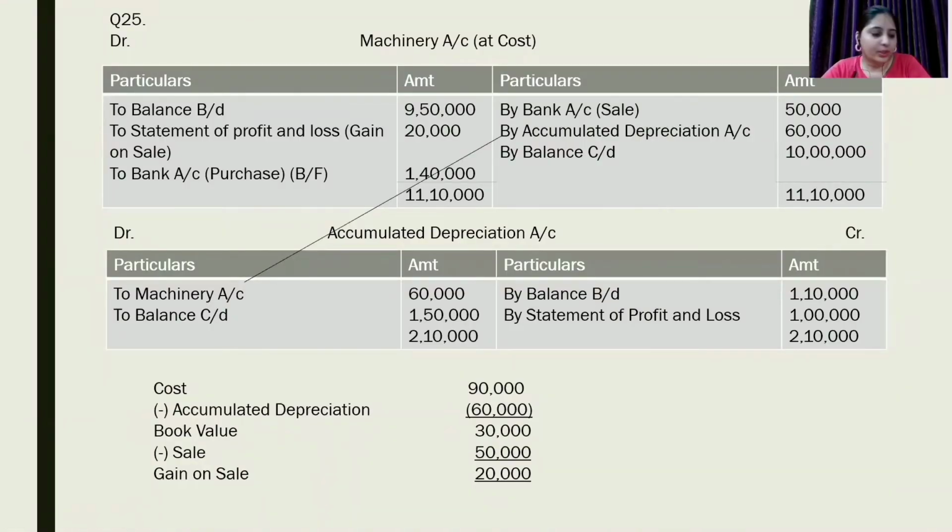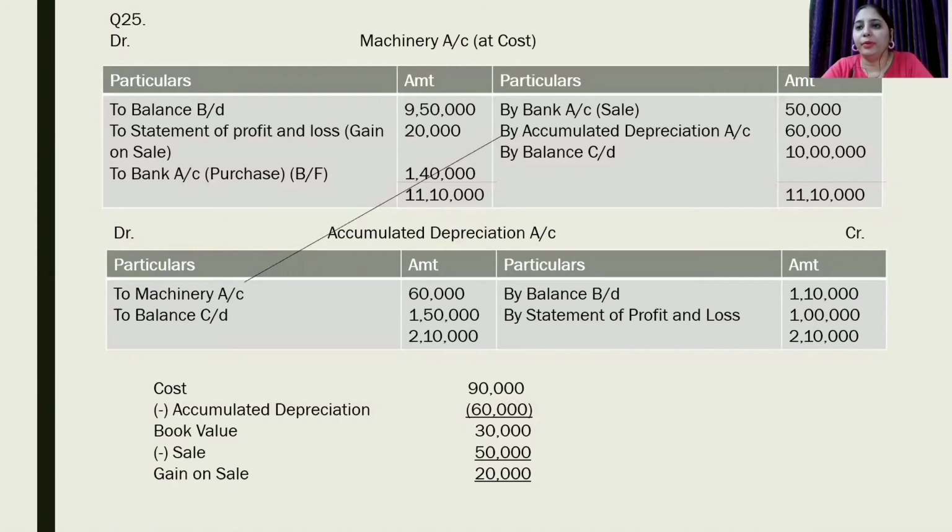Starting with our next question, question number 25. Here we are given asset at cost, accumulated depreciation account or provision for depreciation account, and patents. Additional information is given that a machine costing 90,000 with accumulated depreciation 60,000 was sold for rupees 50,000. Patents written off were rupees 50,000 while a part of patent was sold at a profit of 40,000.